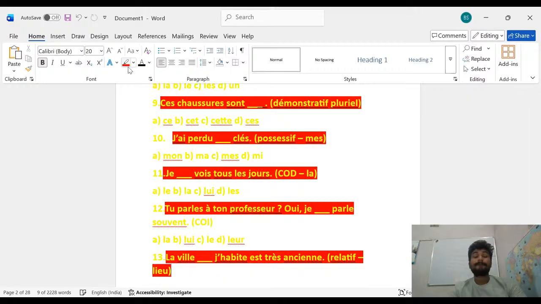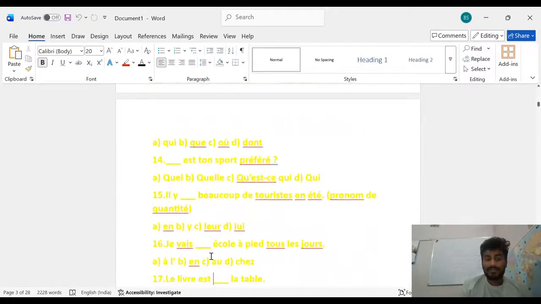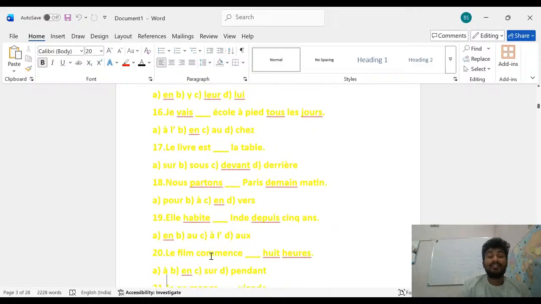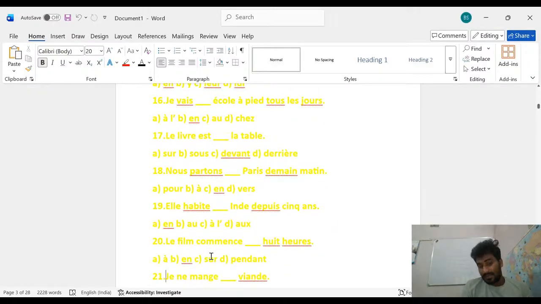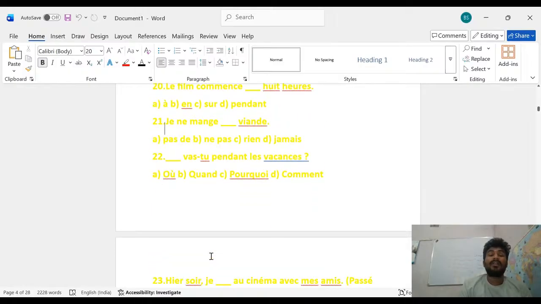So the 13th question, and after that, look, the 14th question. Here is the 14th one. And after that, this is the 15th question. Now the 16th question, and now the 17th question, and after that the 18th question, and after that the 19th.